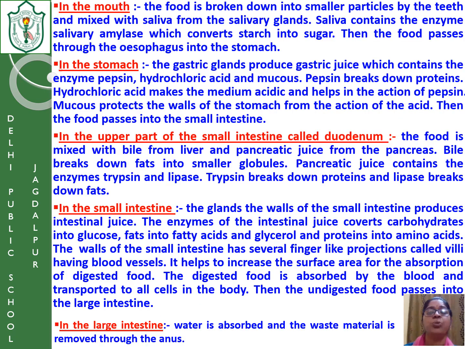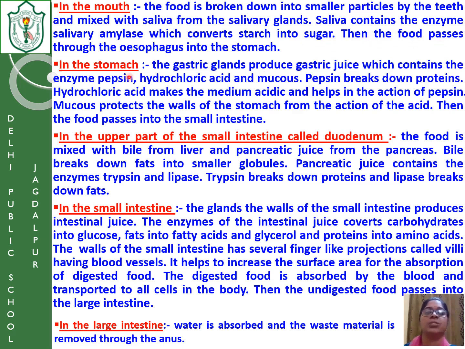Now, for you, I have jotted down notes. You just go through them and write them down in your notebook. Now, you can see that I'm just reading. In the mouth, the food is broken down into smaller particles by the teeth and mixed with saliva from the salivary glands. Saliva contains the enzyme called salivary amylase, which converts starch into sugar. So starch is a complex carbohydrate. It is first broken down into sugars and glucose.